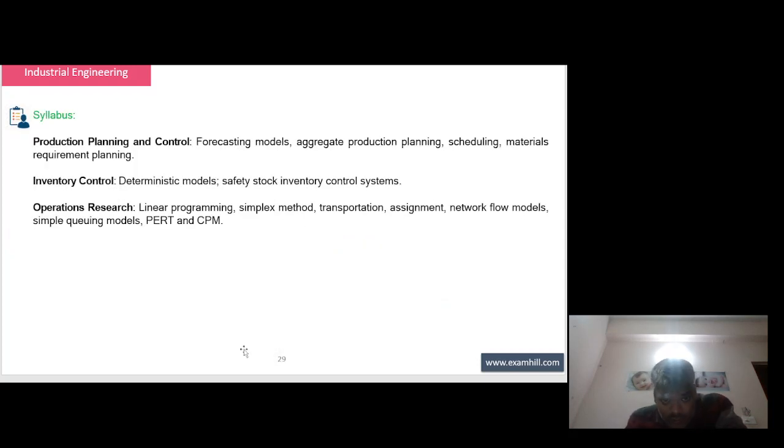Industrial engineering syllabus: production planning and control, forecasting model, aggregate production planning, scheduling, material requirement planning, inventory control, deterministic model, safety stock, inventory control system, operation research, linear programming, simplex method, transportation, assignment, network flow model, simple queuing model, PERT and CPM.